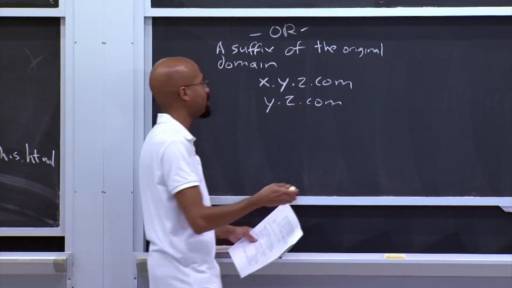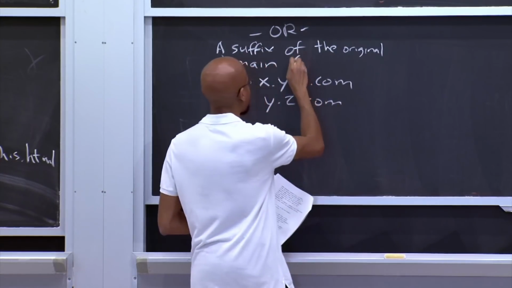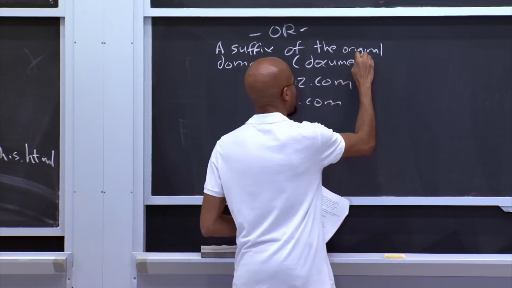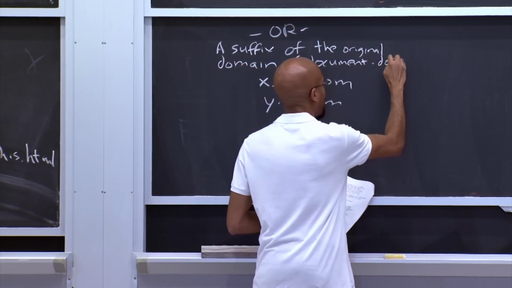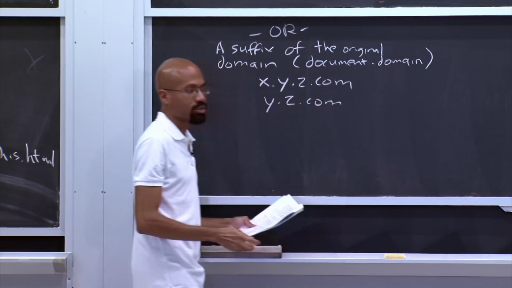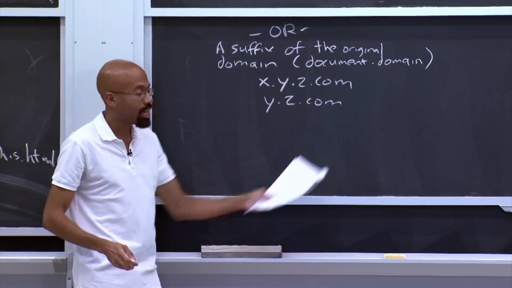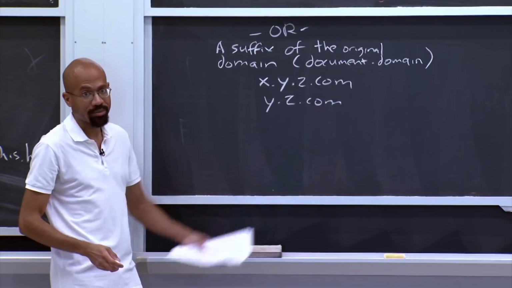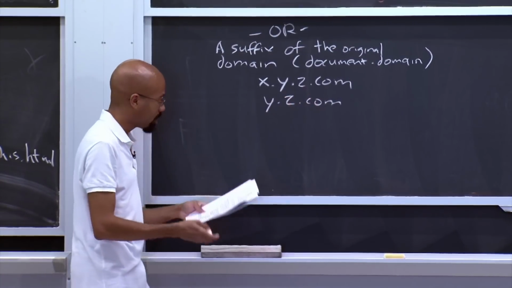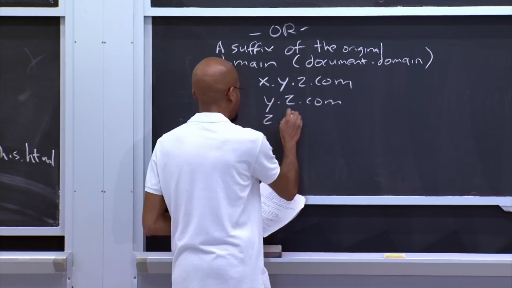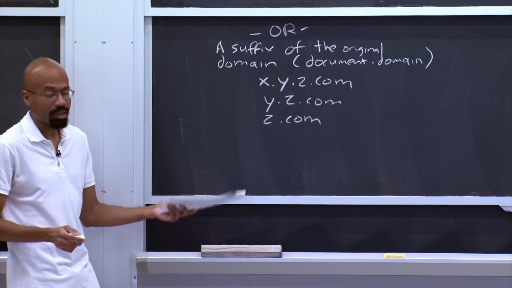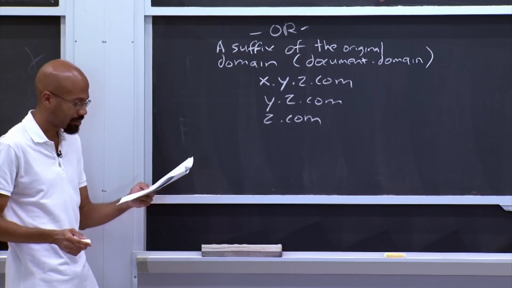And the way that it indicates this is by doing an assignment to the special document.domain value that's accessible via JavaScript. So it can set document.domain explicitly to this right here, right? And that's allowable because this is a suffix of that. And then similarly, it could also set document.domain to z.com and effectively reset its origin like that.